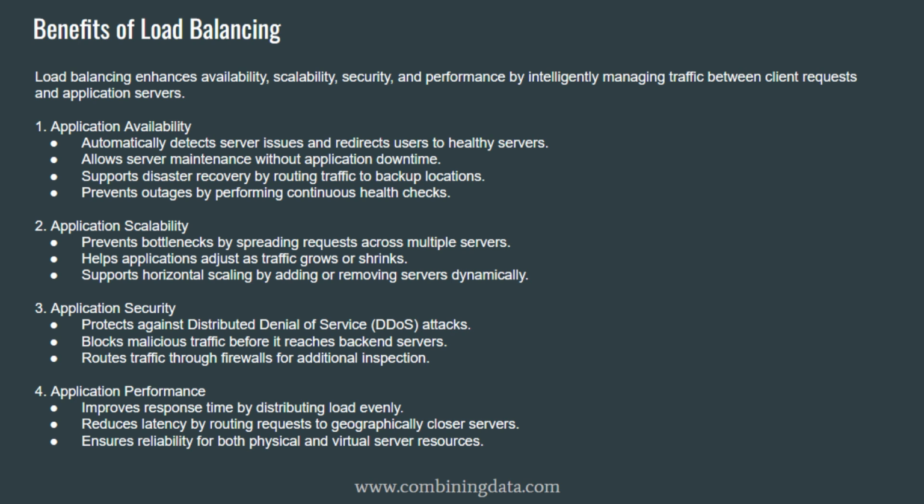As demand decreases, extra servers can be removed. Traffic is redistributed to the remaining healthy instances. This allows applications to scale horizontally, meaning they grow by adding or removing instances instead of upgrading a single machine. This flexibility is one of the core advantages of cloud computing.